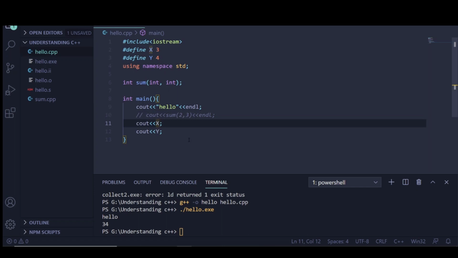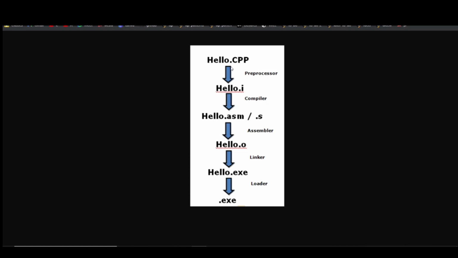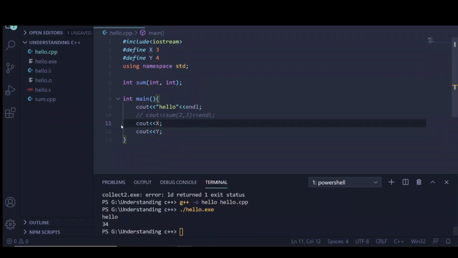So this is a simple process, means how things go behind the hood, and this is a simple explanation of how C++ works behind the hood. In the next video I will be telling more about the linker and combining these two files. So winding up, firstly we have C++ code and it has to pass through the preprocessor, and the preprocessor replaces all the macros and includes all the required files.